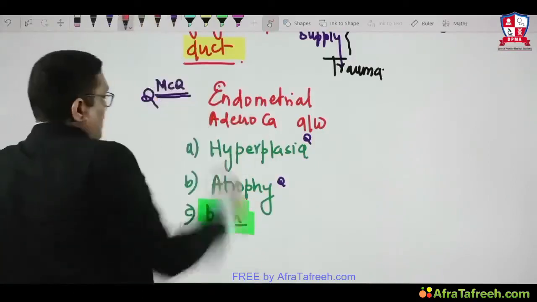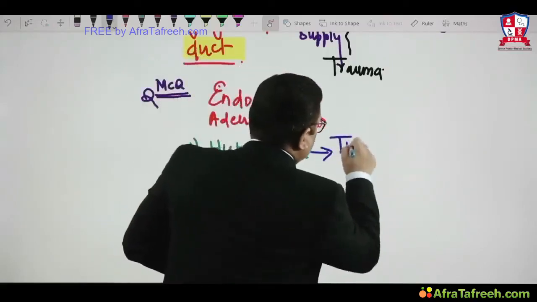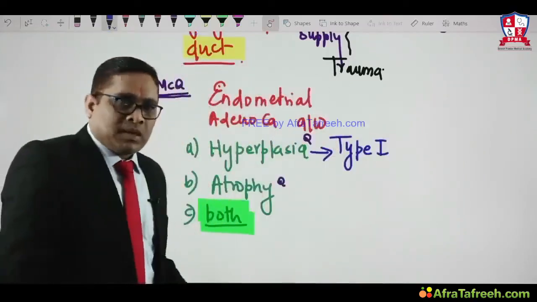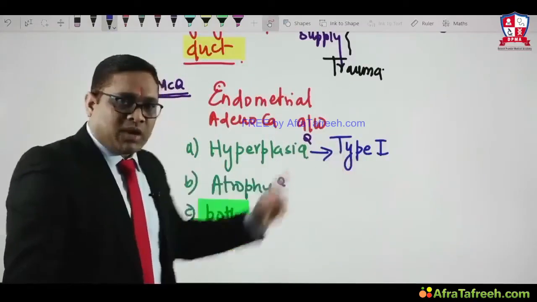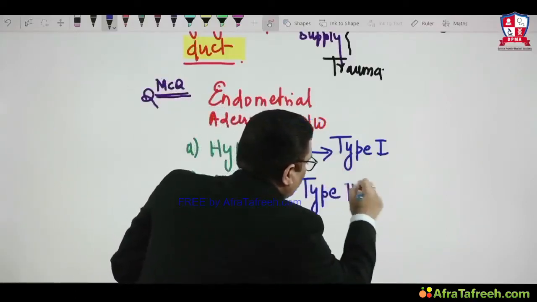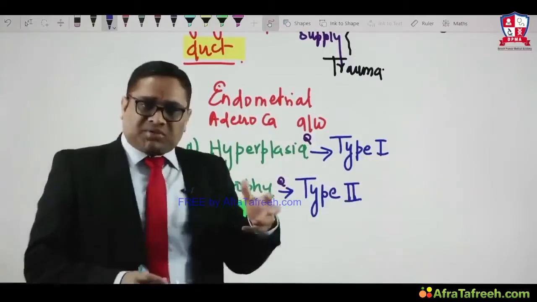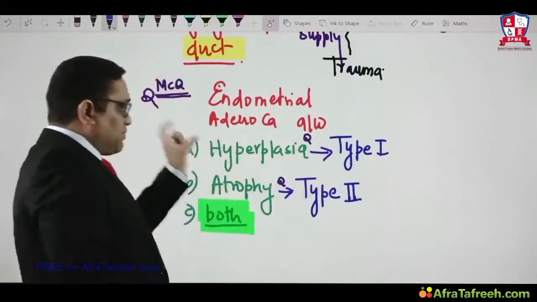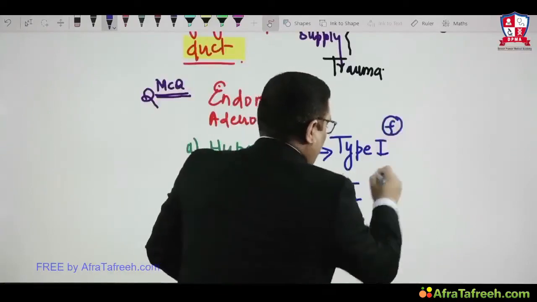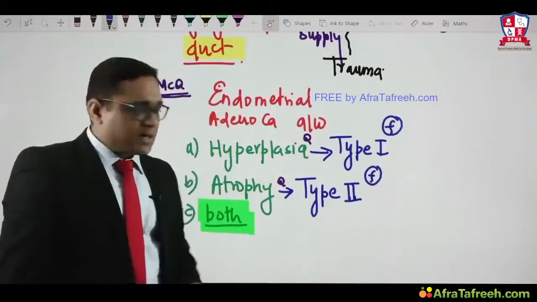So now we have to understand what kind of cancer is because of hyperplasia. Hyperplasia will be giving rise to type 1 endometrial adenocarcinoma. Hyperplasia is associated with type 1 endometrial adenocarcinoma and atrophy is associated with type 2 endometrial adenocarcinoma. This is how you have to think about future MCQs. So a future MCQ can be: hyperplasia of the endometrium is associated with type 1 endometrial adenocarcinoma. A future question can be: atrophy is associated with type 2 endometrial adenocarcinoma, right?